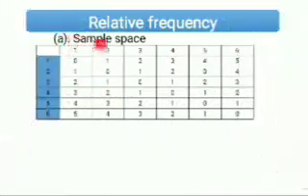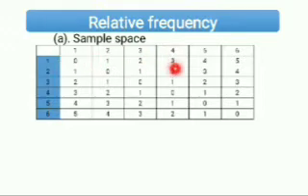Now this will be the sample space. This is the first toss, and this is the second one. So we have 1, 2, 3, 4, 5, and 1, 2, 3, 4, 5 as well. If you say 1 minus 1 is 0, 1 minus 2 is minus 1, the magnitude of minus 1 is 1, 1 minus 3 is minus 2, the magnitude of minus 2 will be 2. Everything we'll be getting here will be positive, don't worry.